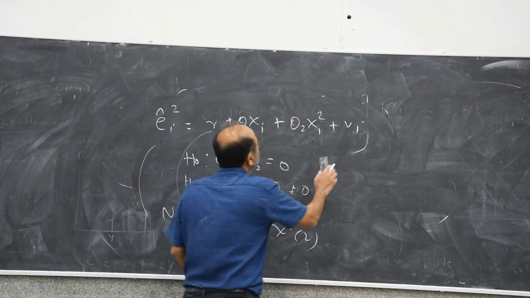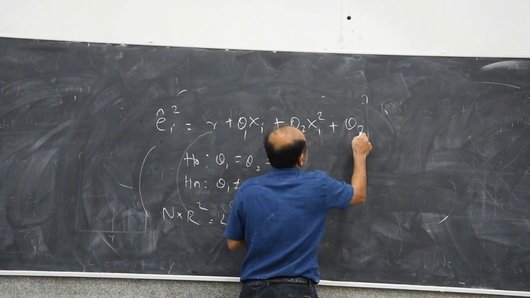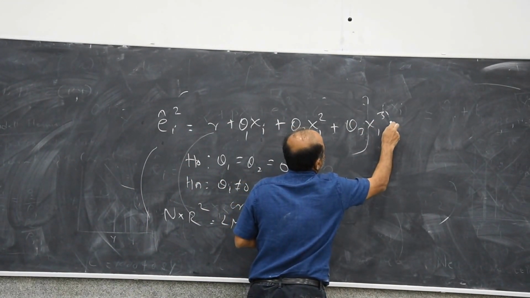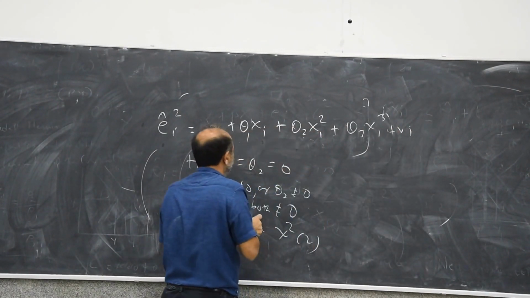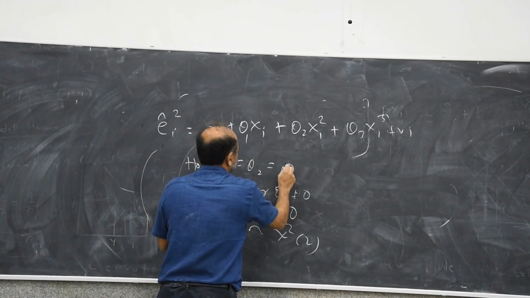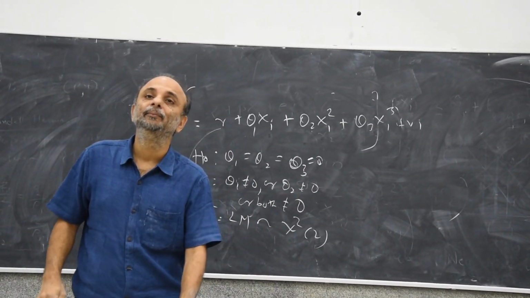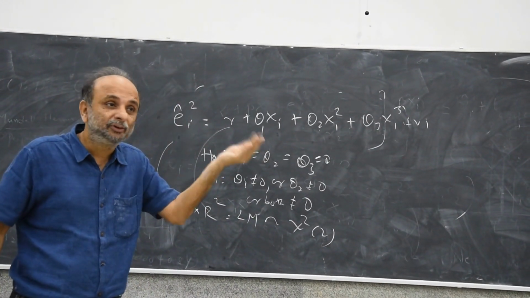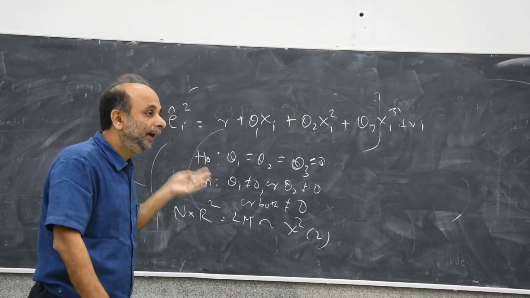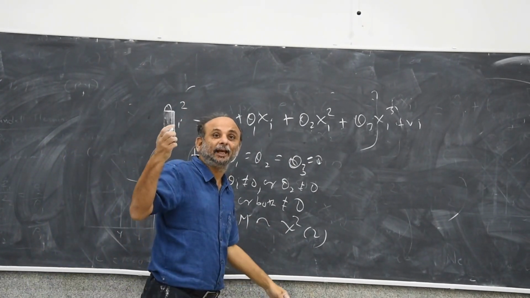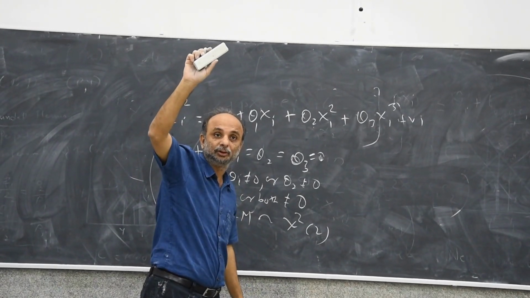Suppose you did something like this. What would be your chi-square degrees of freedom? 3, because now you are putting 3 restrictions. Suppose you had 2 variables, x1 and x2, in the original regression.